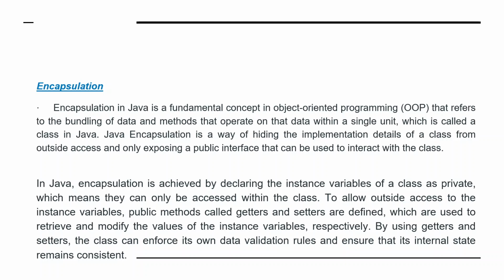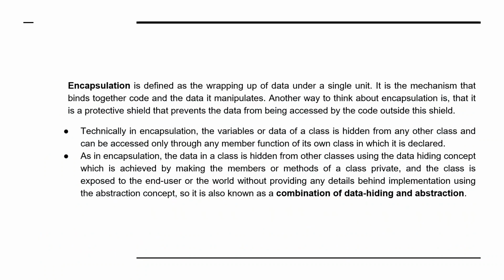Now in Java, encapsulation is achieved by declaring the instance variables of the class as private. So try to understand: the variable we declare as private, which means it can only be accessed within the class. To allow outside access to the instance variables, public methods called getters and setters are defined, which are used to retrieve and modify the values of the instance variables respectively. By using getters and setters, the class can enforce its own data validation rules and also ensure that its internal state remains consistent. Right?